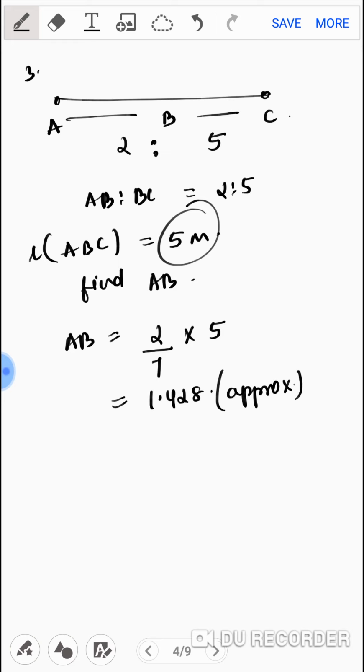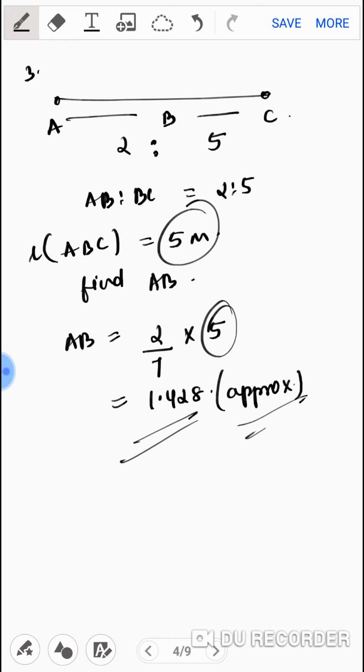So I'll take the ratio of AB upon AC, that is the ratio of AB to the total, that is 2/7, and will multiply with 5 meters. So I'll get something like this. In your brackets you can write approx so that it signifies that your values are not whole numbers.